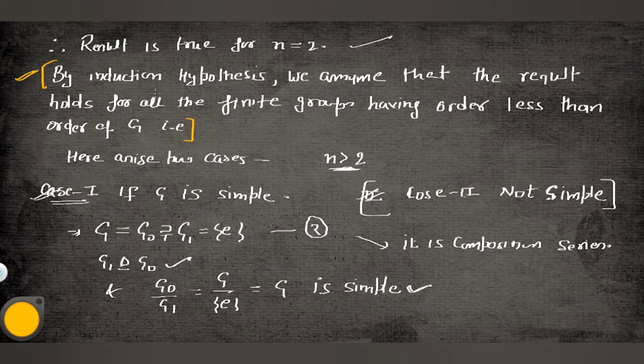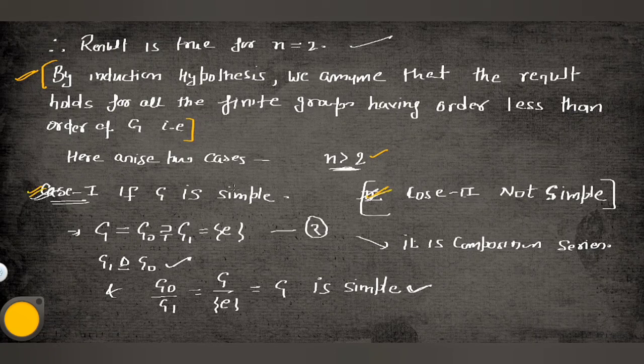So a composition series exists for groups having order less than the order of G. Now two cases will arise. Case number 1: what will happen if G is simple, and case number 2: what will happen if G is not simple.